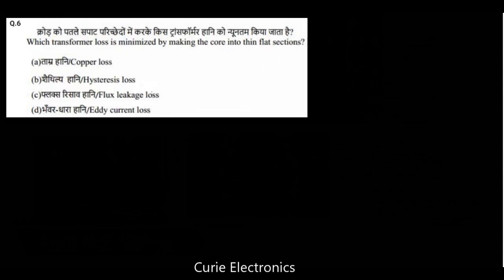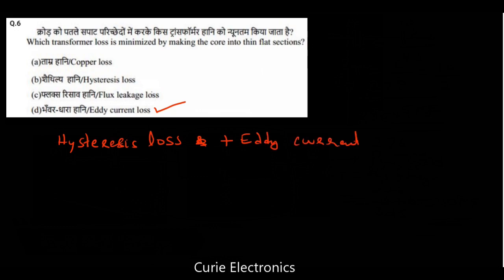Which transformer loss is minimized by making the core into thin flat sections? The answer is eddy current loss. Now, hysteresis loss plus eddy current loss are fixed losses.